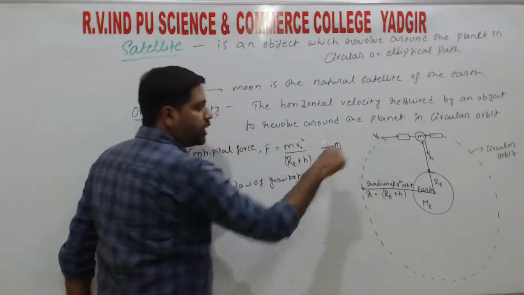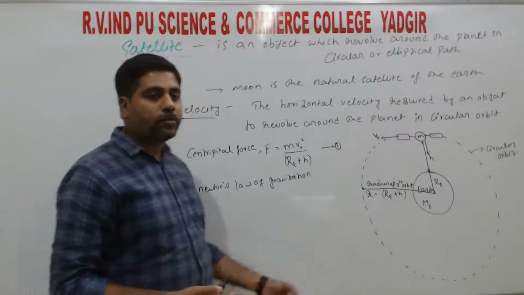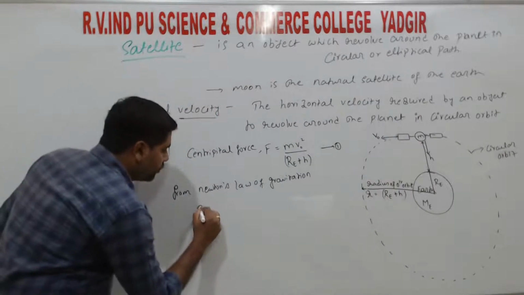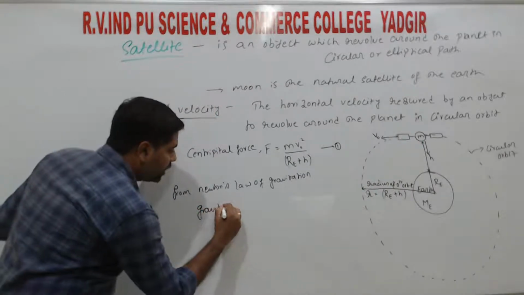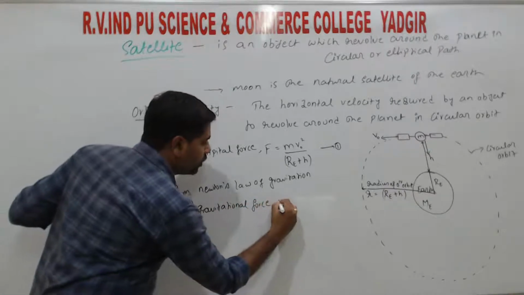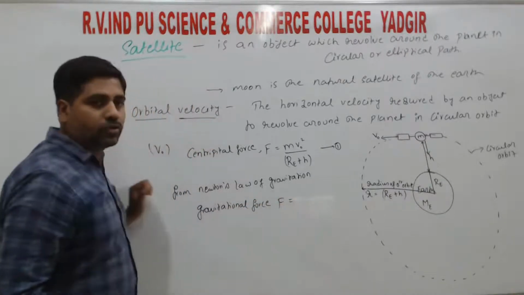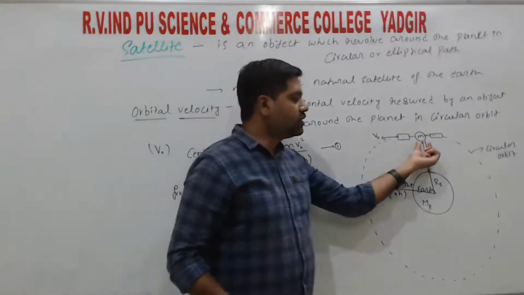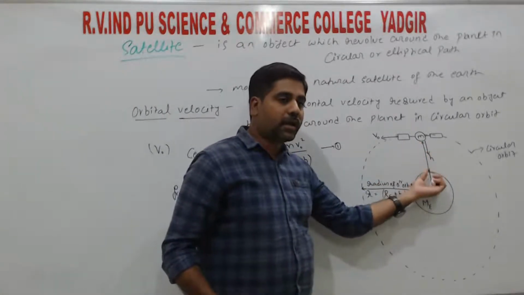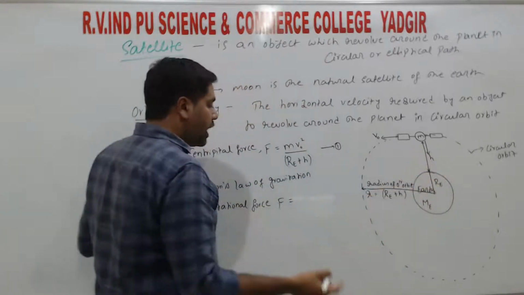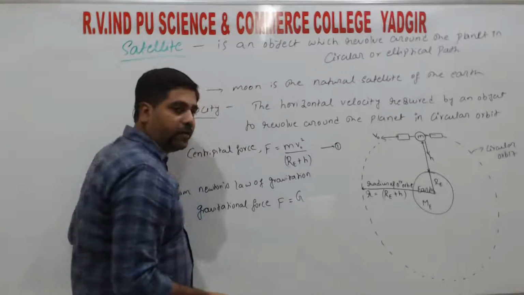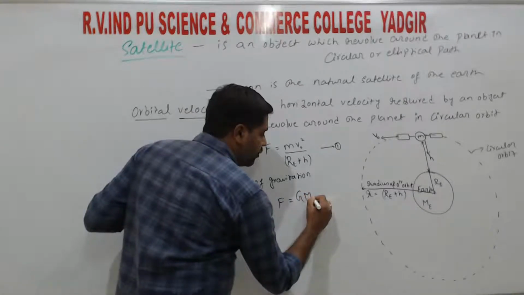The gravitational force F is an attractive force which attracts towards the earth. Again from the relation we have F equals G into ME, where ME is the mass of the earth